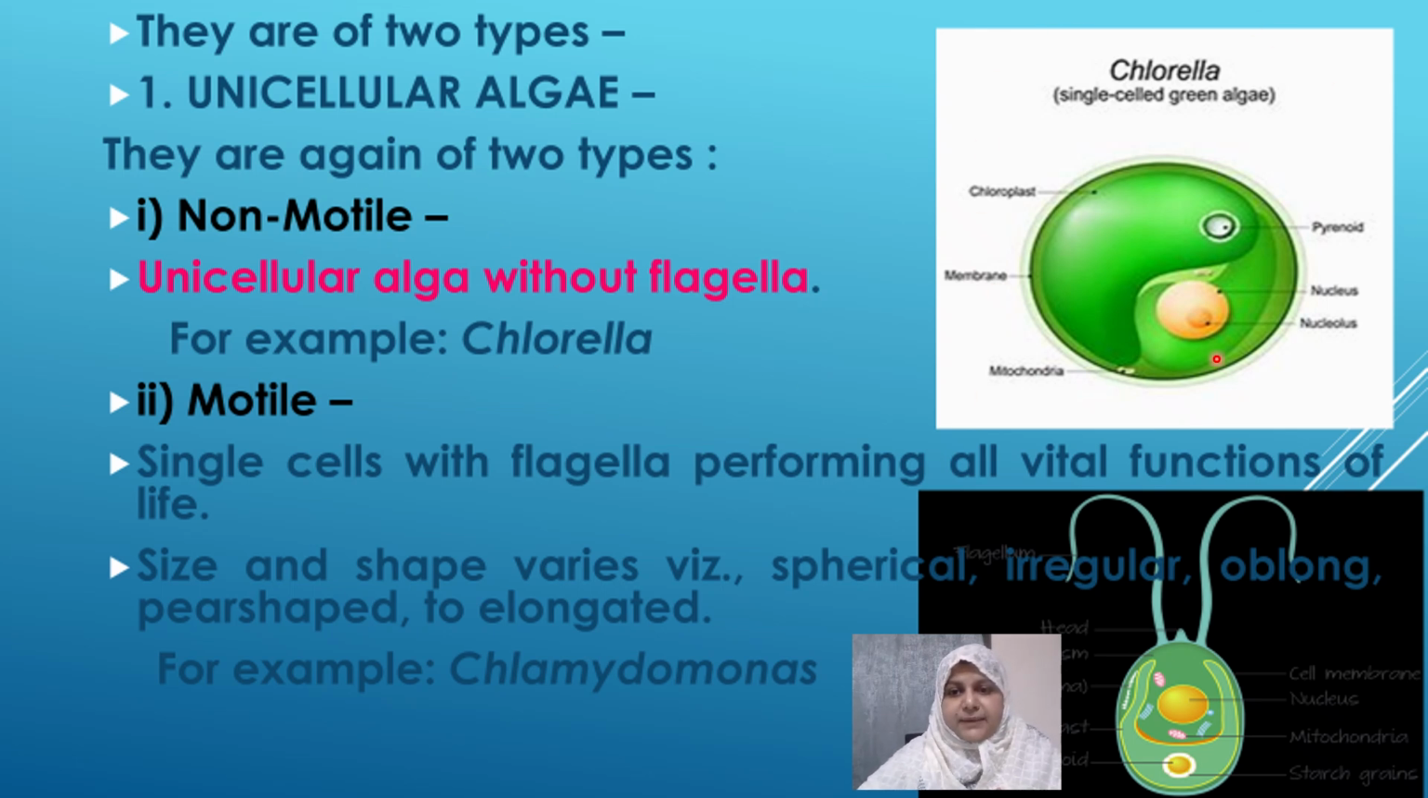Just for an example, look here, this is Chlorella, which is without any flagella. The second alga is also unicellular, but it has a locomotory organ, that is flagella. They are single cells performing all vital functions of their life. For example, Chlamydomonas. Look here, this is Chlamydomonas having these two locomotory organs which are known as flagella. Again, these flagella are of two types, tinsel and whiplash.